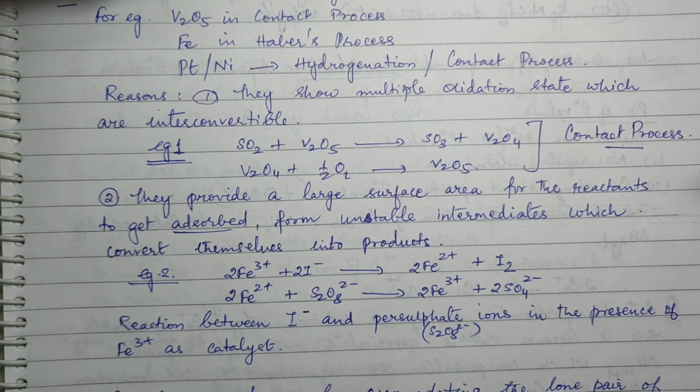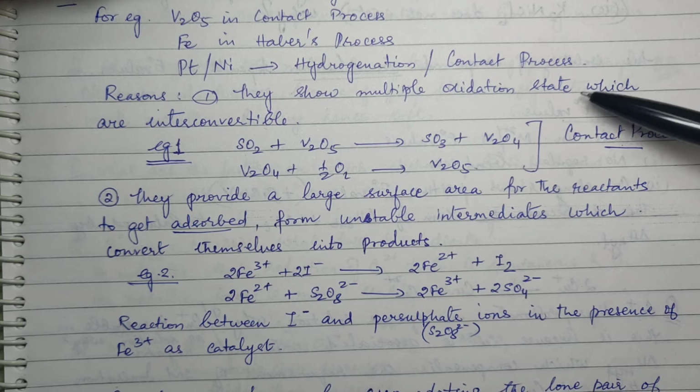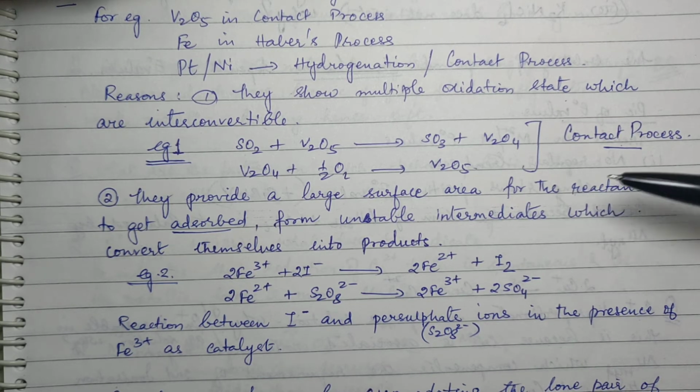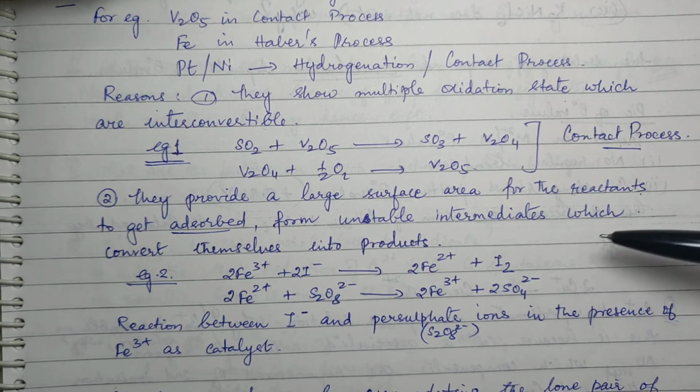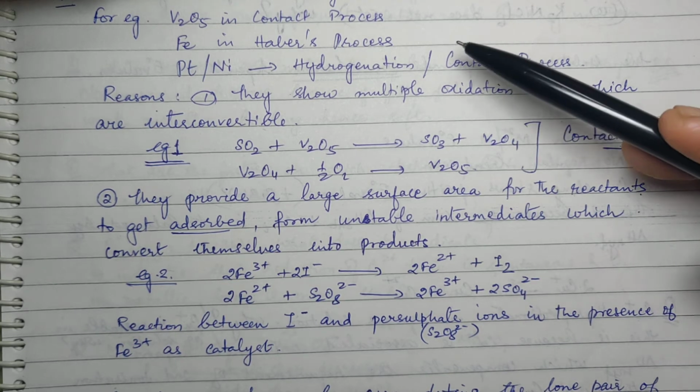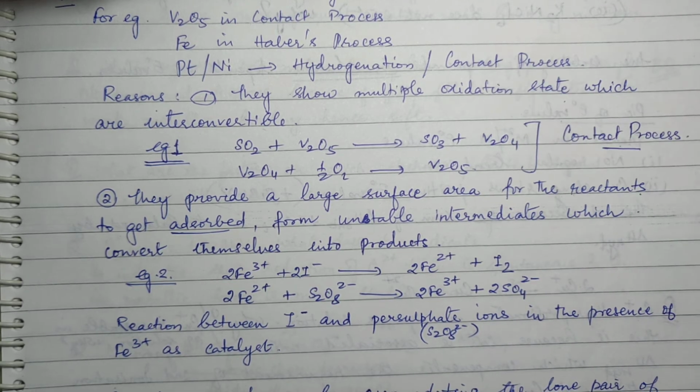So the main points are that they show multiple oxidation states which are interconvertible. They provide a large surface area for the reactants to get adsorbed and form unstable intermediates which will get converted into their products. So these are the reasons why transition metals behave as catalysts.